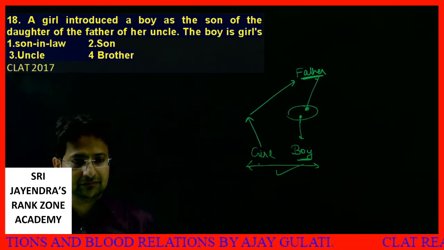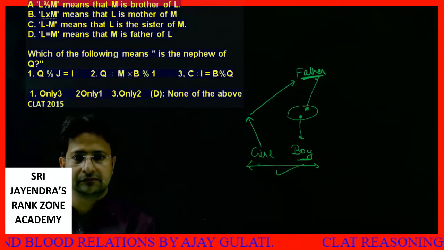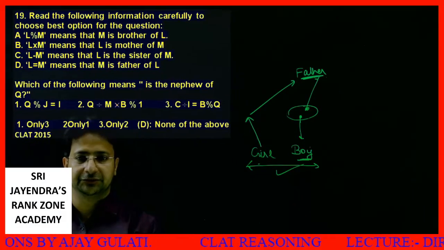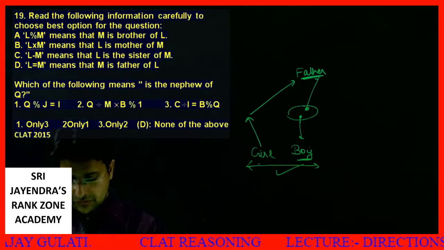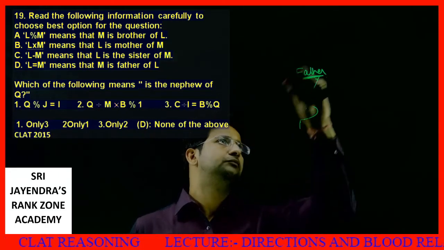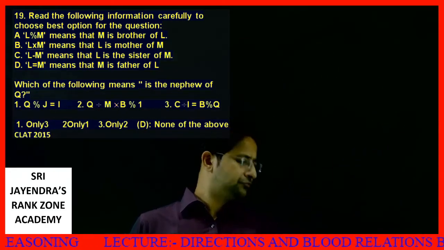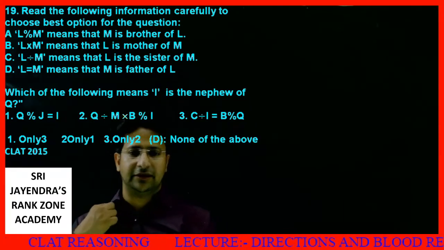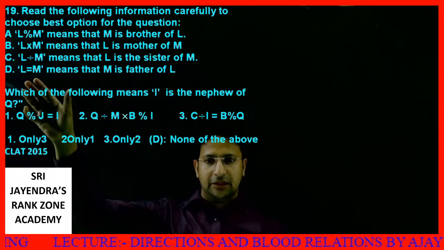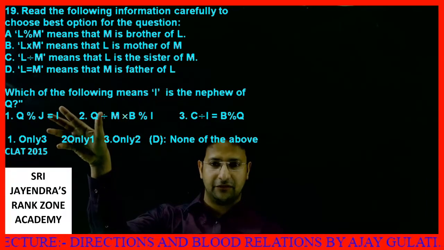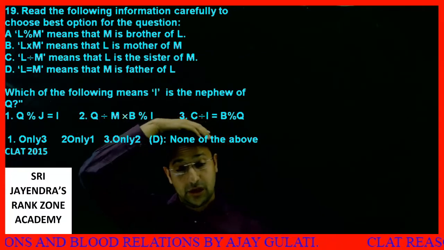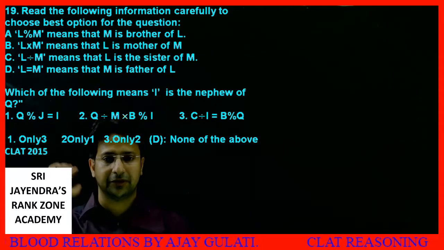Let's move to the next one. Now we have a good set of questions. Let me wipe this off first. See students, now this question has a lot of information, 4 sets of information. Then we have to check which of the following means L is the nephew of Q. We have to check these three equations also. Then we have to tell which option matches.